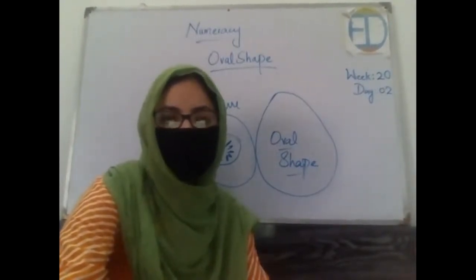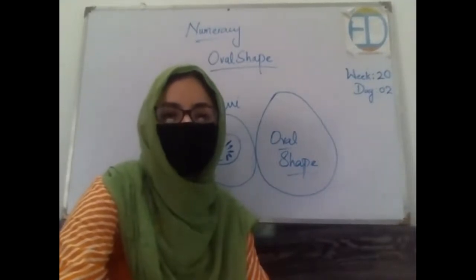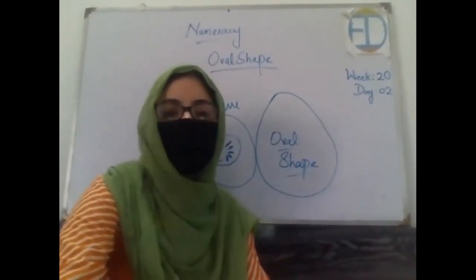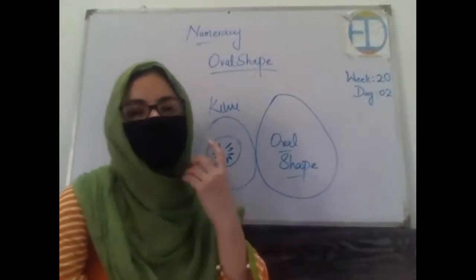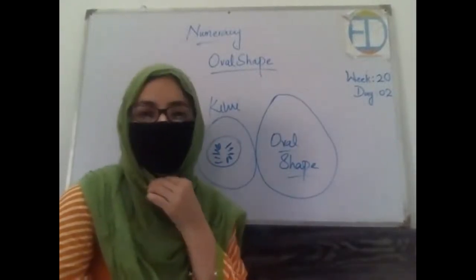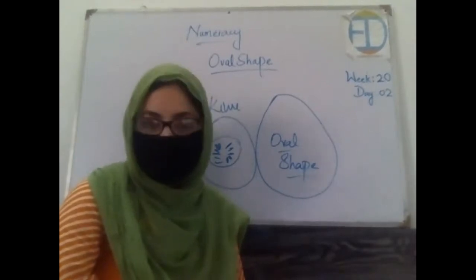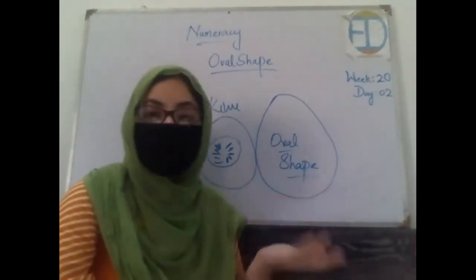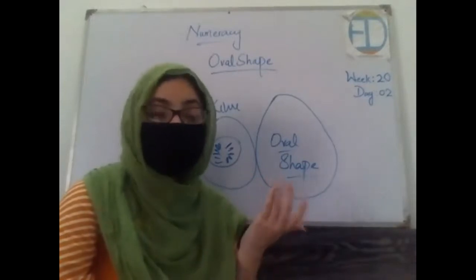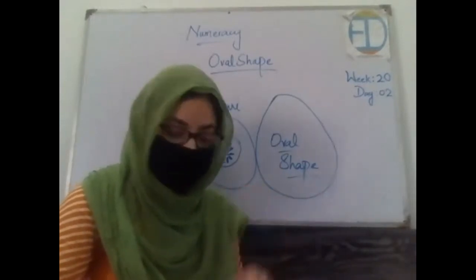Can somebody tell us the characteristics, like we discussed about the squares, like we discussed about all of the shapes? What are the characteristic features? Okay, does it have any flat surface? No, it has curved surfaces, right? Okay, what about the size? An oval can be small, it can be big as well, right? So this is also a characteristic.